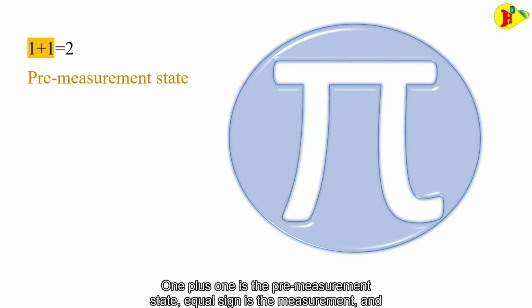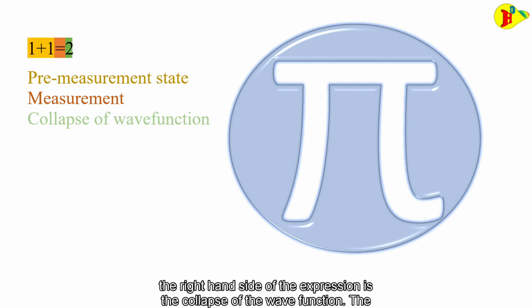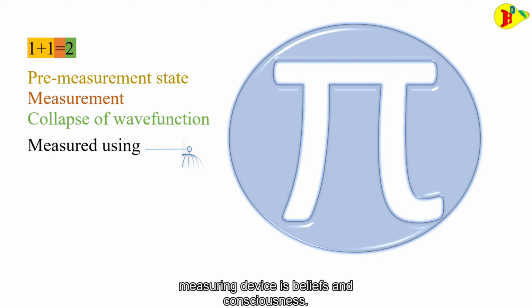1 plus 1 is the pre-measurement state, the equal sign is the measurement, and the right-hand side of the expression is the collapse of the wave function. The measuring device is beliefs and consciousness.